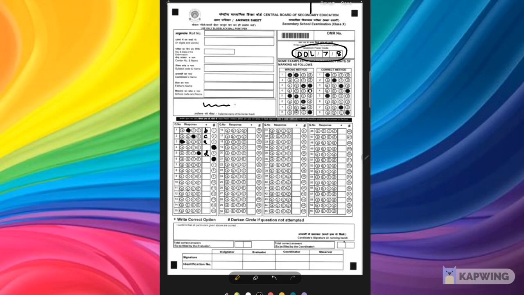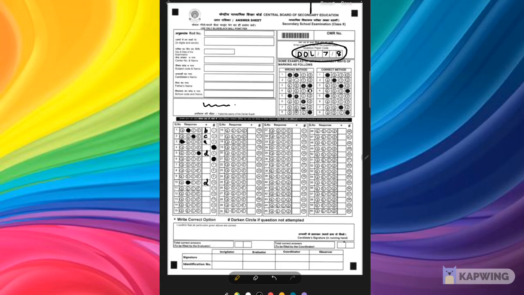Then you can do one thing. CBSE has given you a facility. Suppose for the 10th question, I have circled this. Suddenly I remember, no, the answer was D. So here you can write D. That will be evaluated manually. So that is the benefit CBSE has given you this time.